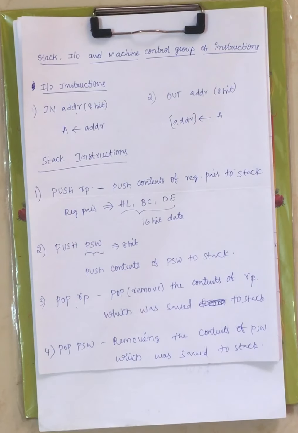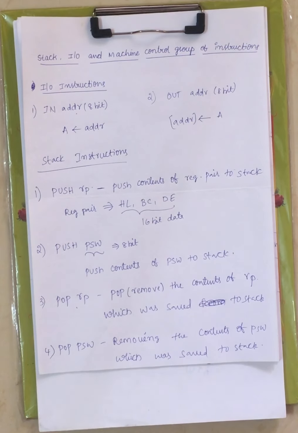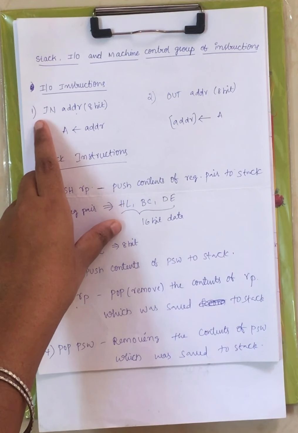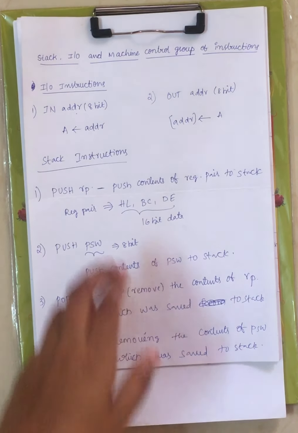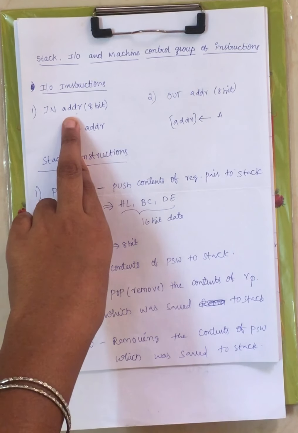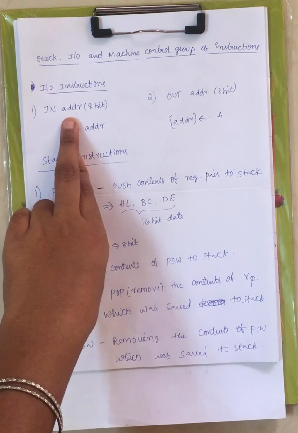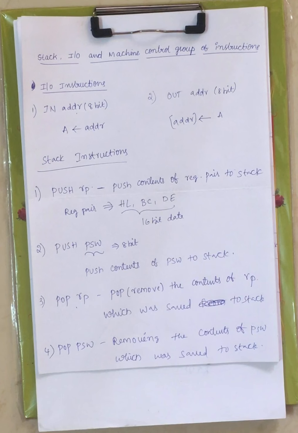Now under IO instructions, which is nothing but input output instructions, this includes only two instructions. One is the IN instruction and another one is the OUT instruction, right? Now coming to the IN instruction, the syntax is IN address. Now this address is 8-bit, right? Whatever address is specified within the instruction, that will store some data. Now that data is moved to the accumulator, right? In address, you are moving the contents of the address to the accumulator.